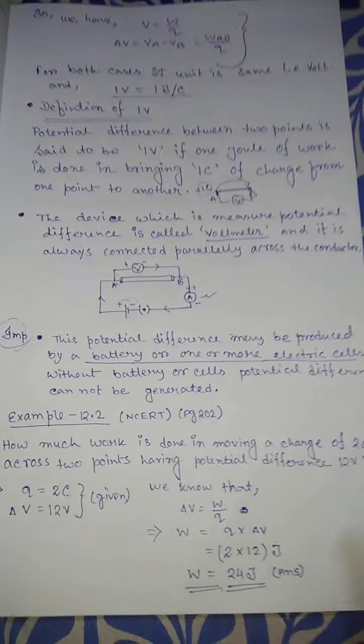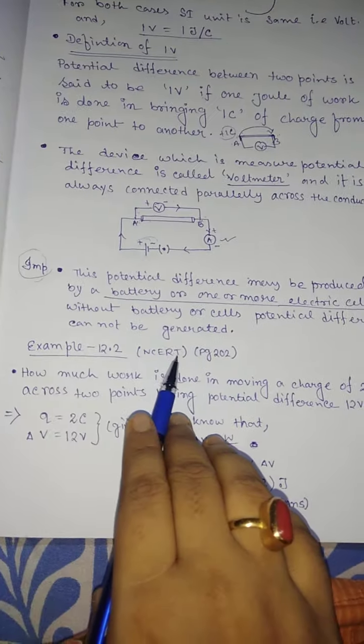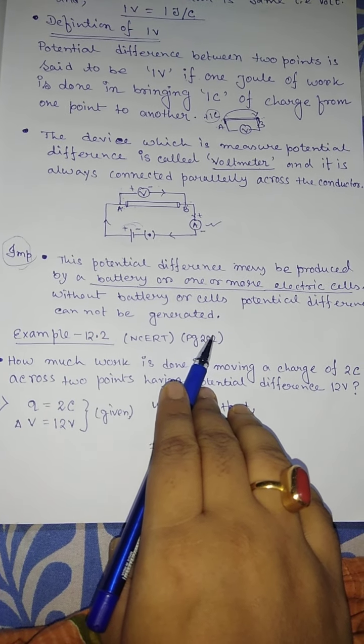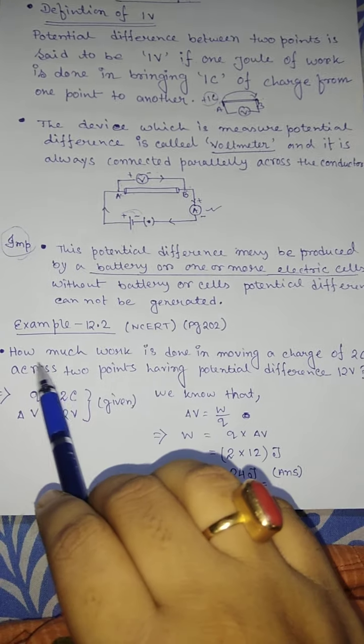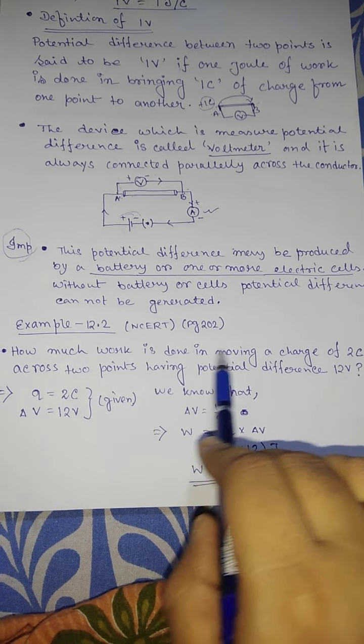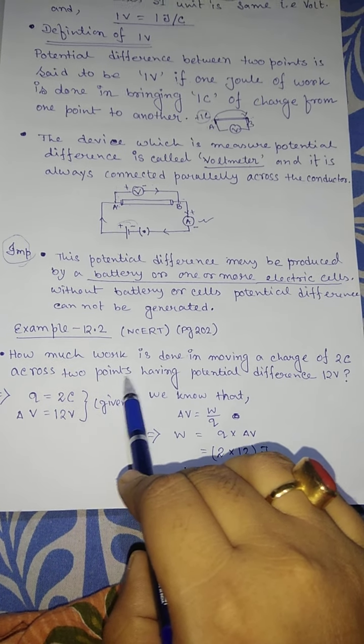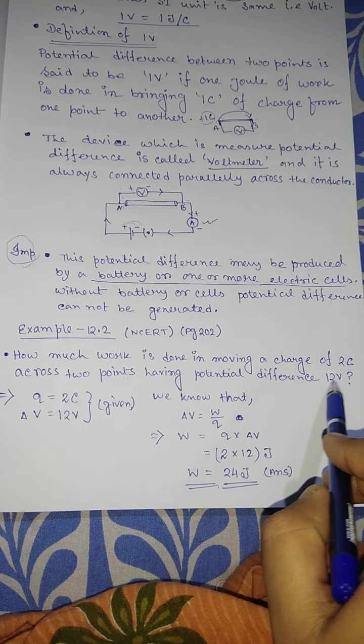Clear? Now let's take one example. This is your NCERT example 12.2, page number 202. The problem is: how much work is done in moving a charge of 2 coulomb across 2 points having potential difference 12 volt?